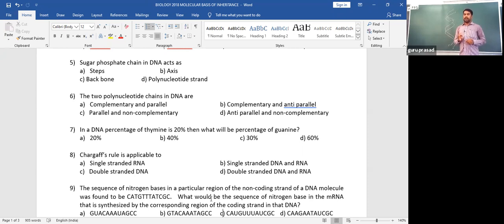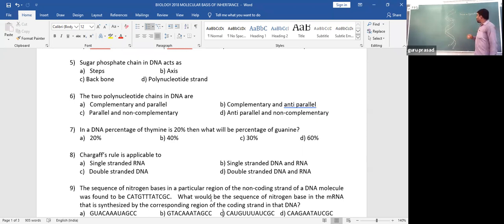So anti-parallel, you have understood that two strands run in opposite directions, one from 3 prime to 5 prime, whereas the other runs from 5 prime to 3 prime, as mentioned on the board. And then come to the complementary base rule, that is, purines always pair with pyrimidines. Purines always pair with pyrimidines. This is what we call complementary base pairing.